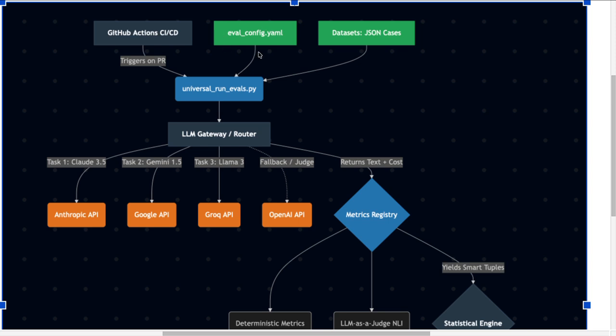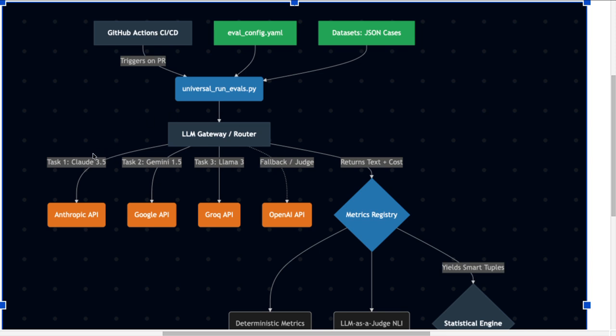So this is the pipeline YAML file which runs our test cases, and I've created data sets using Gemini, and I've created 30 each for all of them. The GitHub portal triggers a PR, and our evals run here, and there are two cases here. The evals run per task, and also as a judge model within the individual metrics.